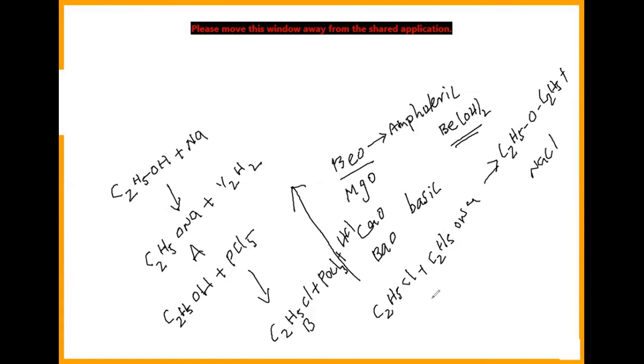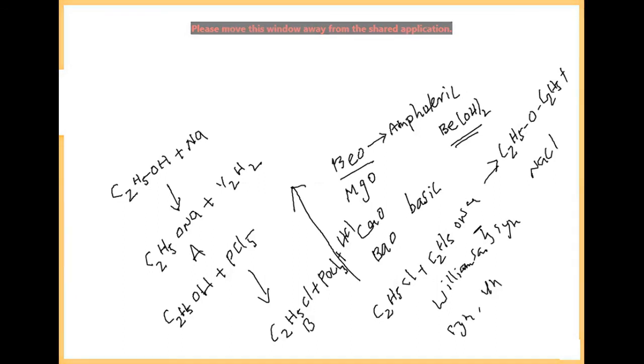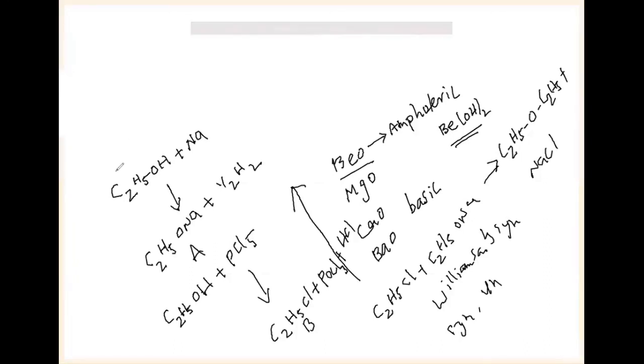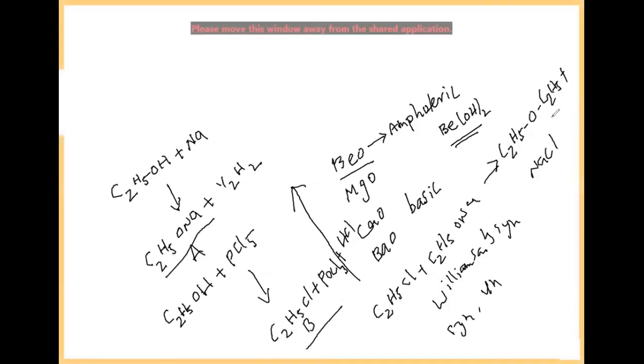What is the name of the reaction? Williamson synthesis for the preparation of ethers, both symmetrical as well as unsymmetrical ethers. Now A will be this one, B will be this one, C will be diethyl ether.